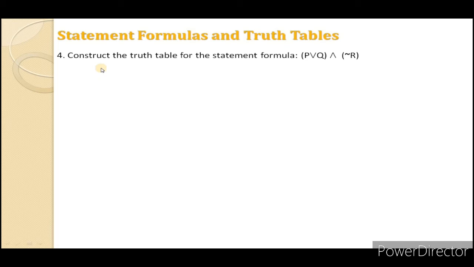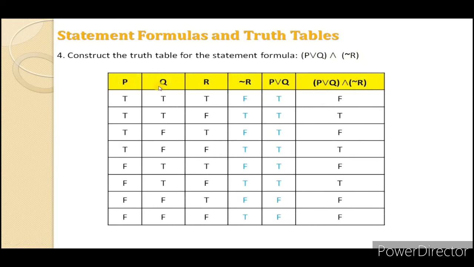We have the fourth statement: construct the truth table for the statement formula P or Q and not R. Now if we focus on the given statement formula, there are three variables, P, Q and R. For three variables there will be a total of 8 possibilities. For P, first 4 T and next 4 F. For Q, first 2 T, next 2 F, next 2 T and next 2 F. And for R, it is T, F, T, F, T, F, T, F.